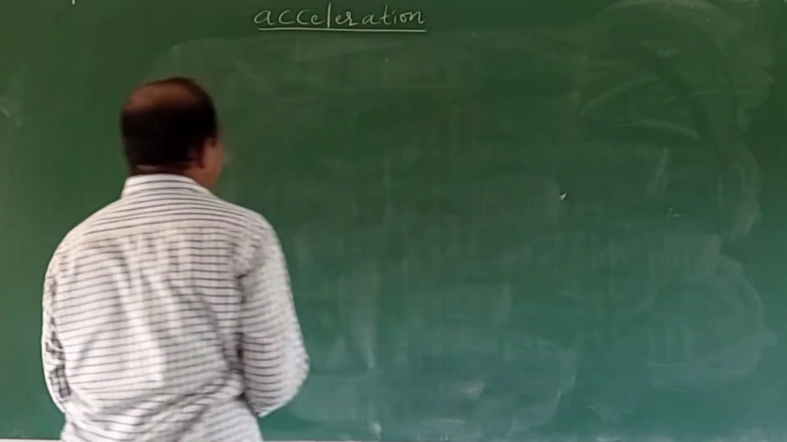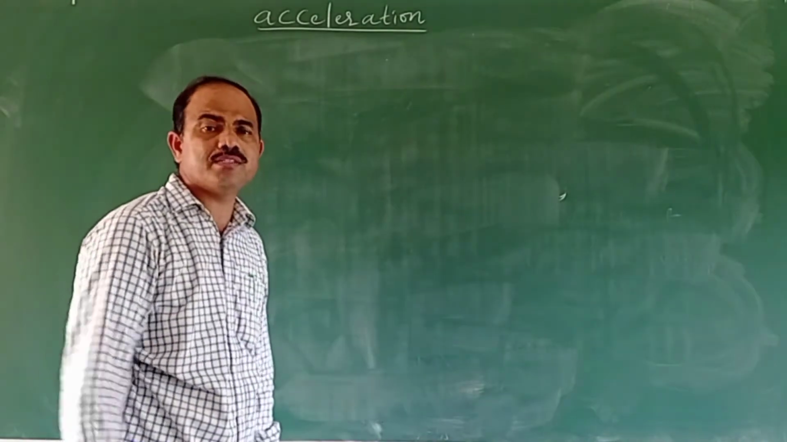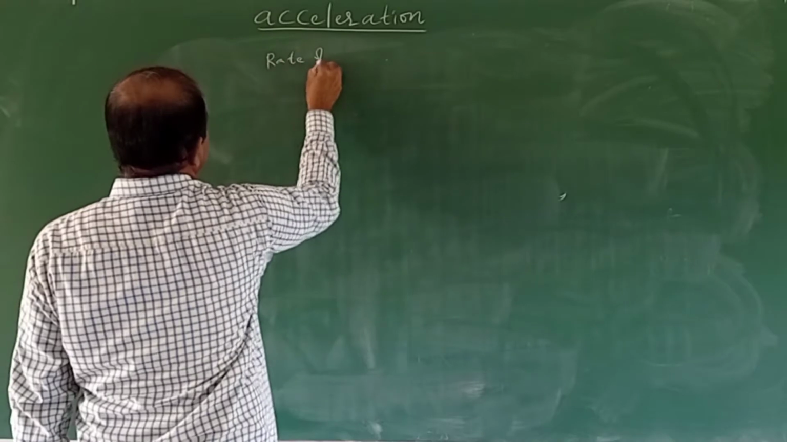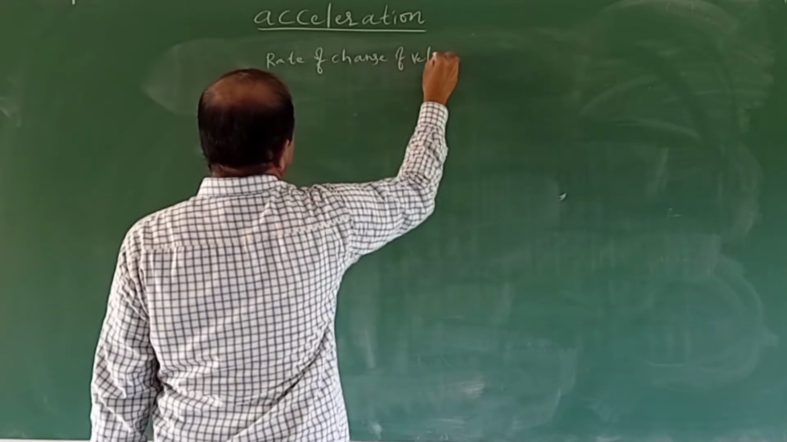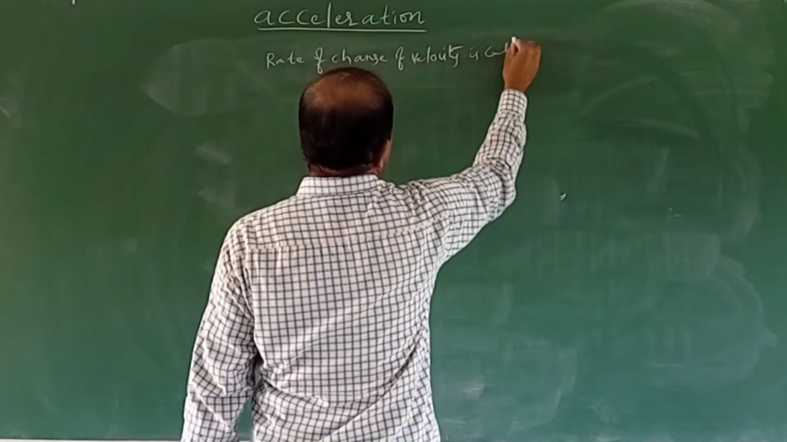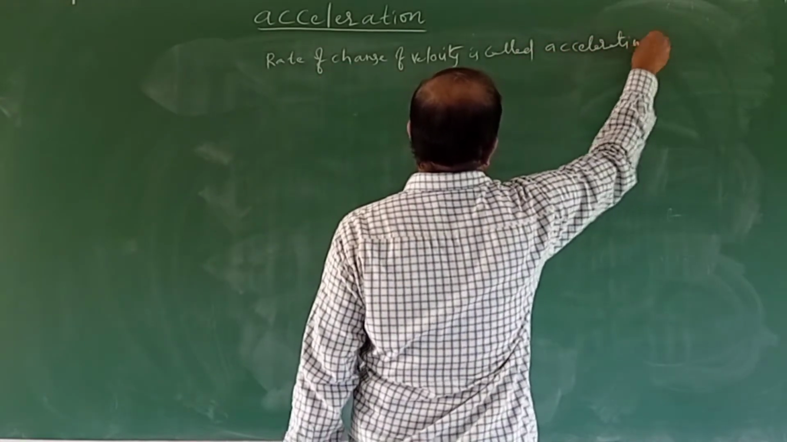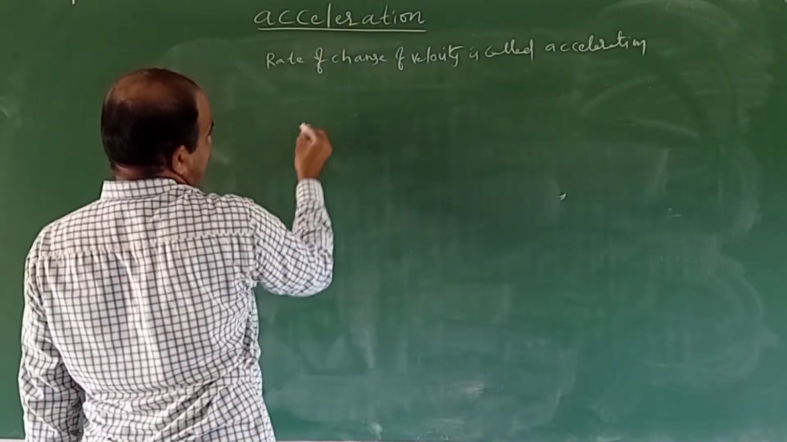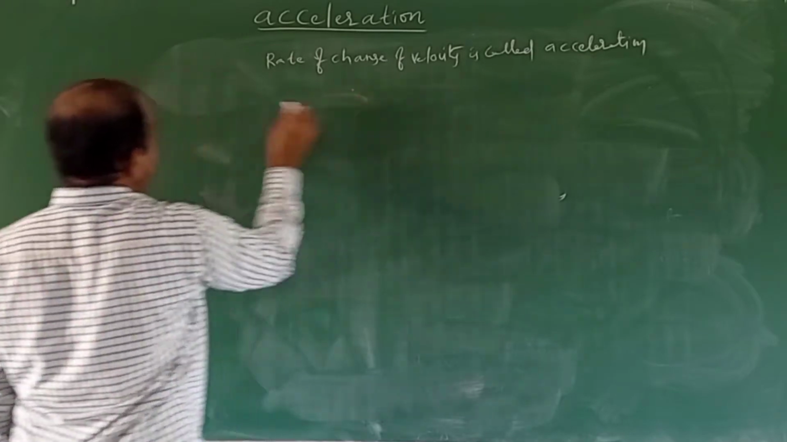Definition of acceleration. The rate of change of velocity is called acceleration. Rate of change of velocity will be called what? Acceleration. The acceleration is denoted with the letter small a. This is the definition of acceleration.